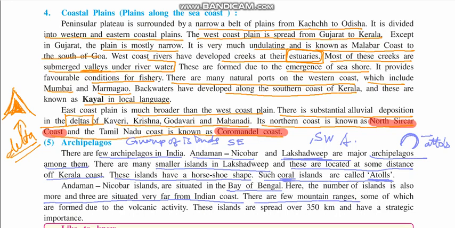There are a few mountain ranges, some of which are formed due to volcanic activity. See, before the origin of India, there were a lot of mountains in this part, in these oceans, and they are still existing, right? And there were a lot of volcanoes also. These islands are spread over 350 kilometers and have a strategic importance. They are strategically very important. Strategically means it increases the area of India a lot. They are very far from India, but still they are part of India.